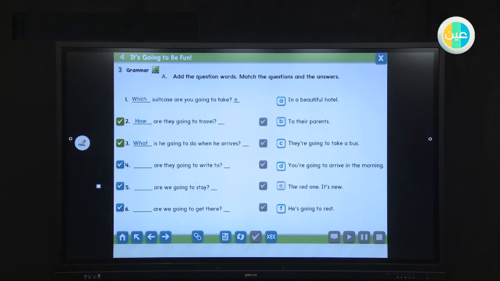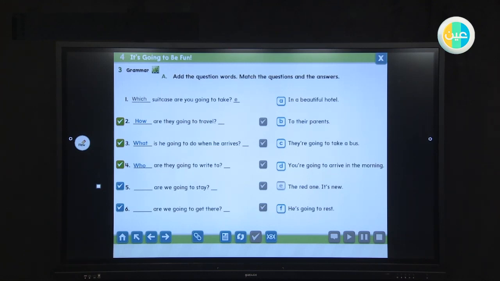Okay, now look at number 4. Who are they going to write to? For example, what do you think? In a beautiful house, or to their parents? They are going to write to their parents. Okay, look at number 5.